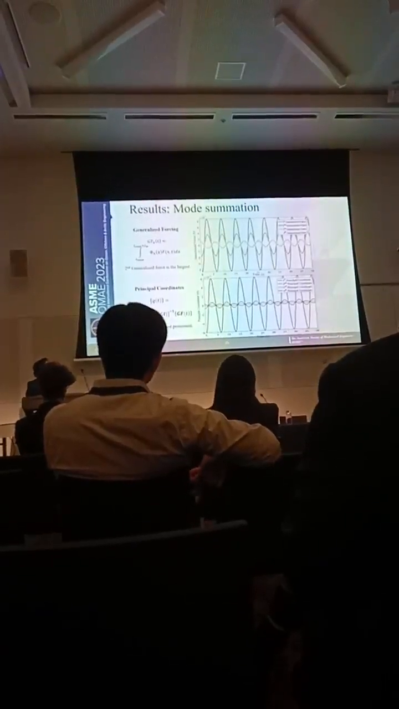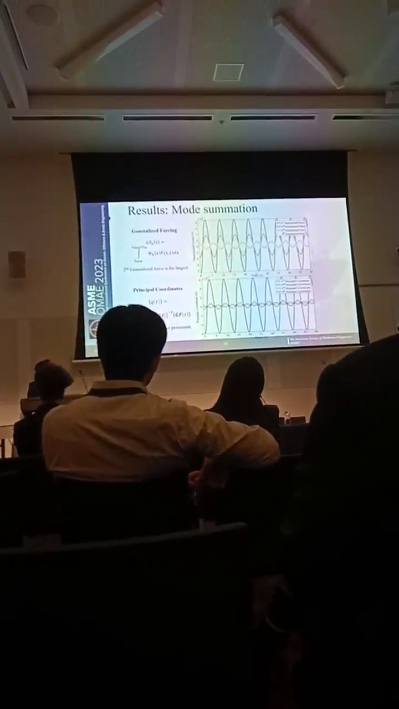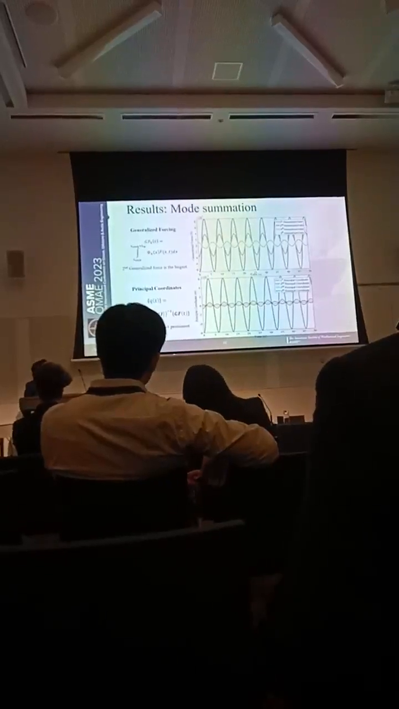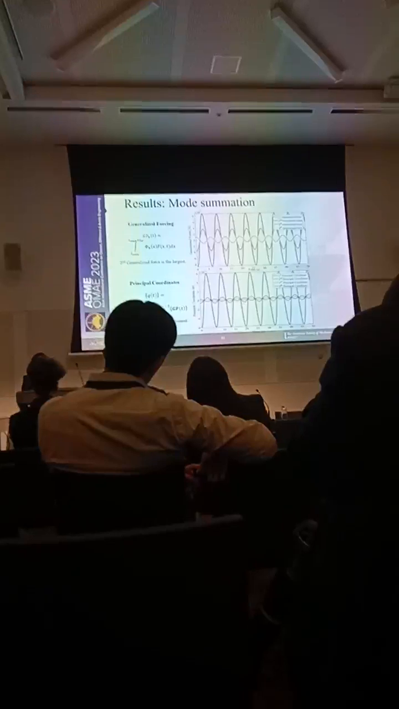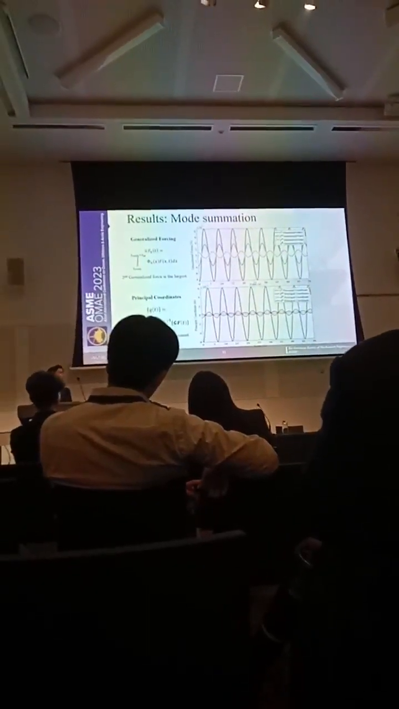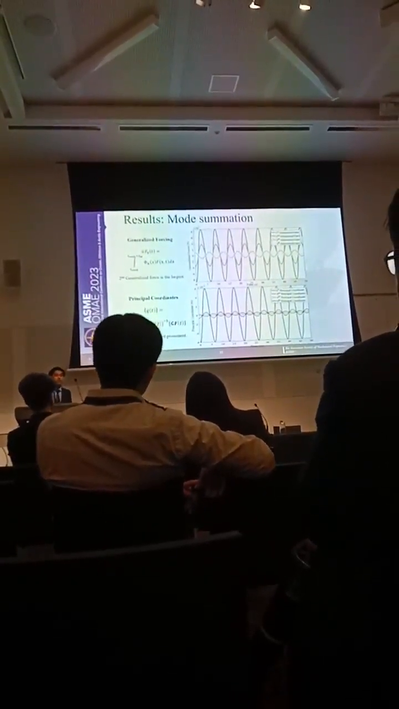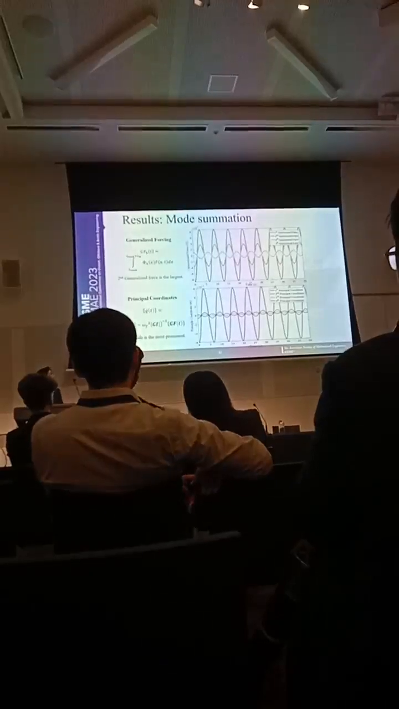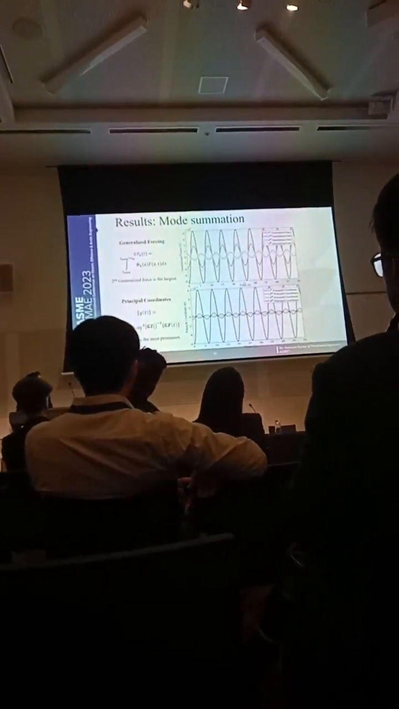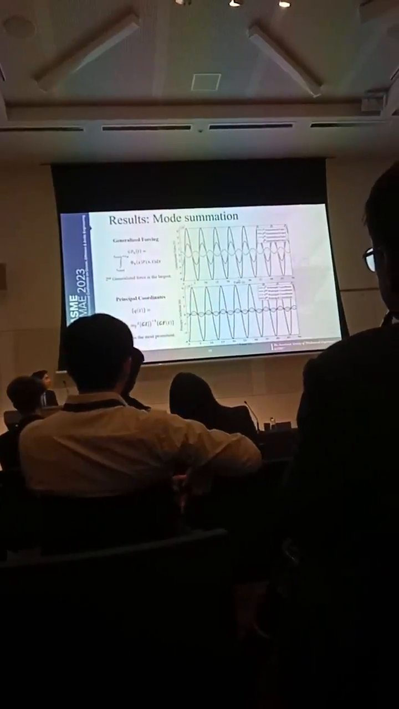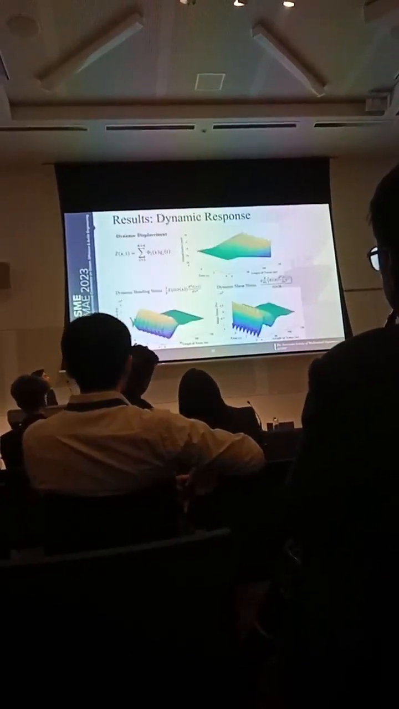Now, these are the results for the mode summation method. Here, one interesting thing to note is that the second generalized force is highest in magnitude. This is due to the fact that the integration is happening only over the submerged length and not on the total tower length. Now, these are the principal coordinates. Here, as expected, the first principal coordinate is highest in magnitude.